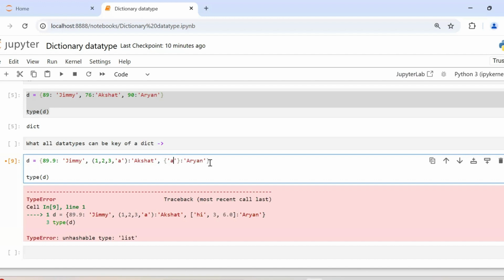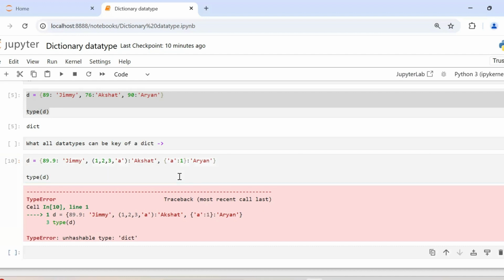Maybe this is a dictionary. How do we know that? Because it's enclosed in curly brackets, and the values are in the key colon value format. So this is a dictionary, and a dictionary also cannot be the key. So except for list and dictionary, all the other inbuilt data types can be key of your dictionary.